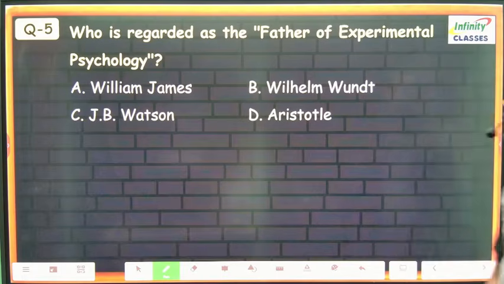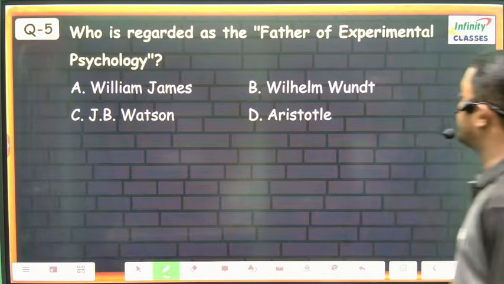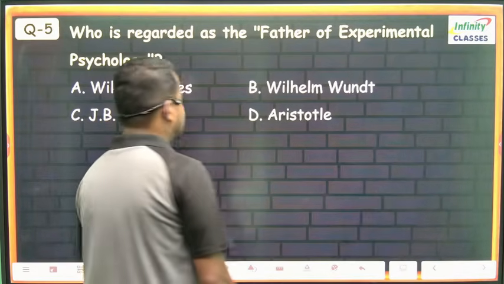question number 5. Who is regarded as the father of experimental psychology? Who has first invented the psychological lab in the Leipzig University? As already we discussed, William James or Wilhelm Wundt or J.B. Watson.